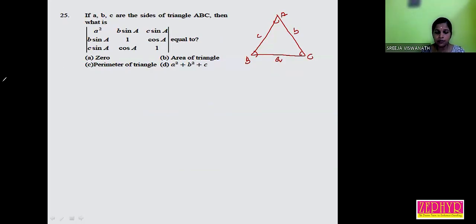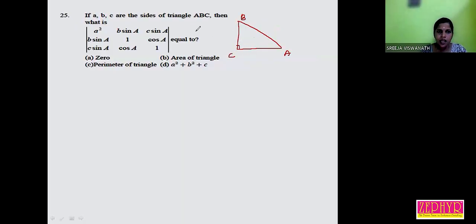How can we solve? We can take an example, right? It's true for all triangles. So I'm going to take a right triangle ABC. Angle C is 90 degrees, angle A can be taken as 30 degrees, angle B is 60 degrees. Now what is the length opposite to angle A? You know that for 30, 60, 90, what is the ratio? 1 is to root 3 is to 2, right? So here it is 1, here it is root 3 and this is 2.